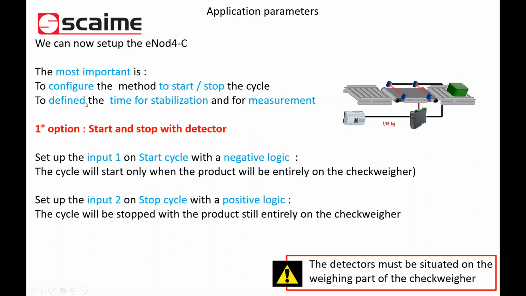In this case, we will set up the input 1 on start cycle with a negative logic because we want to start the cycle when the product has entirely entered on the scale. And we will set up the input 2 on stop cycle with a positive logic because we want to stop the cycle before the product leaves the scale.